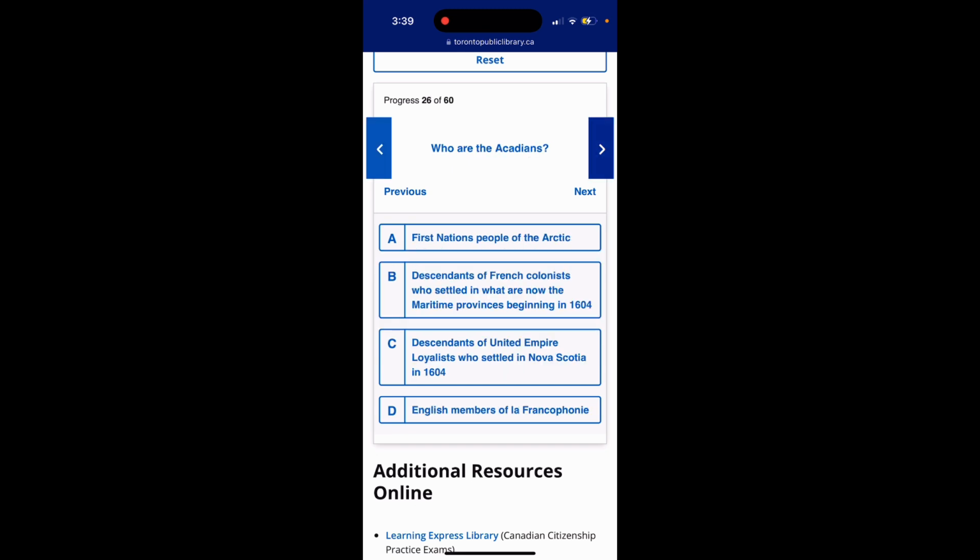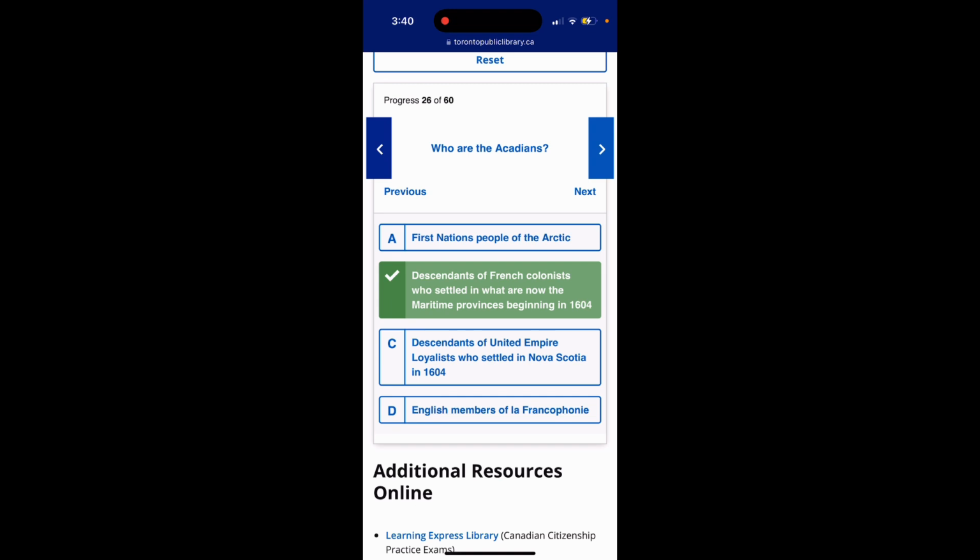Question 26. Who are the Acadians? Option A, First Nations people of the Arctic. Option B, descendants of French colonies who settled in what are now the Maritime provinces beginning in 1604. Option C, descendants of United Empire loyalists who settled in Nova Scotia in 1604. Option D, English members of La Francophonie. The answer is option B, descendants of French colonies who settled in what are now the Maritime provinces beginning in 1604.